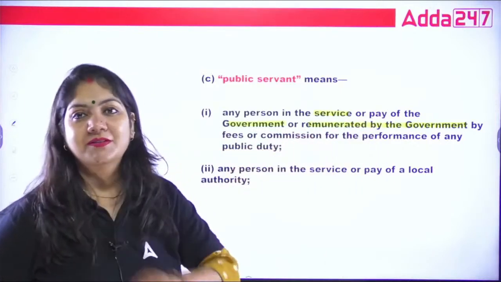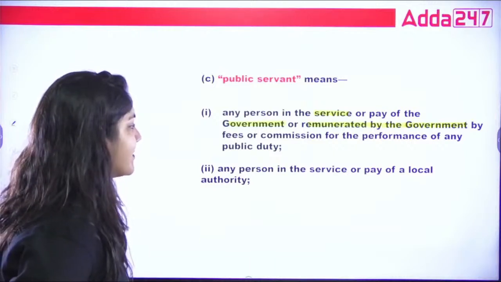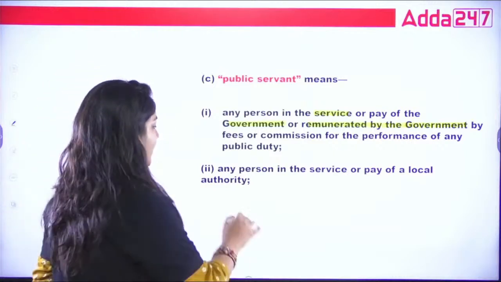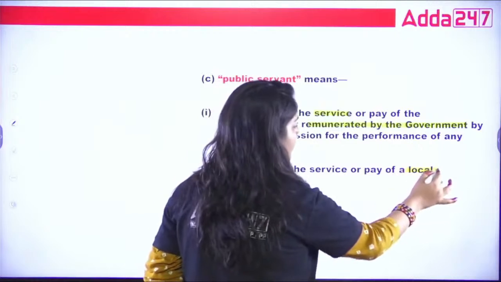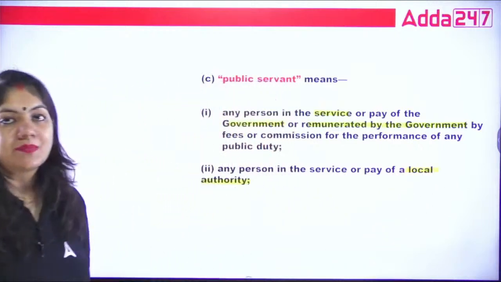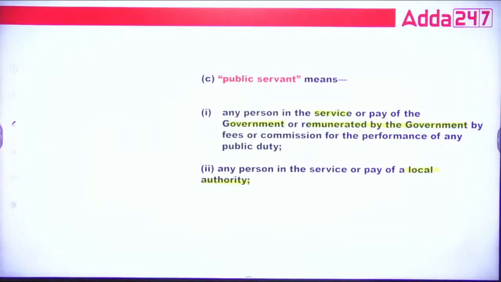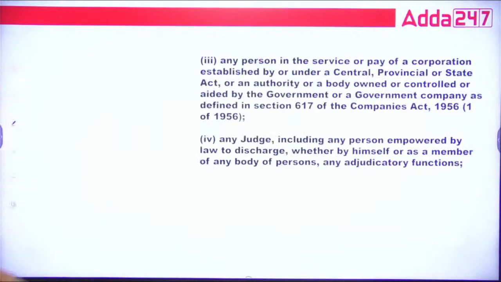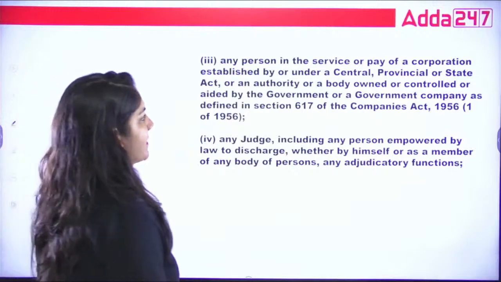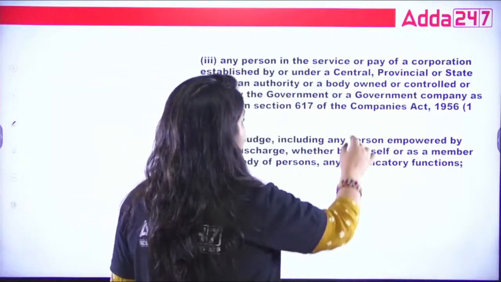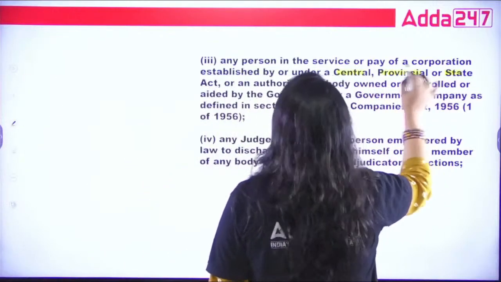So you are public servant. Second, any person in the service and pay of a local authority. Local authority, as we know, that also comes under this one. So 2 points.